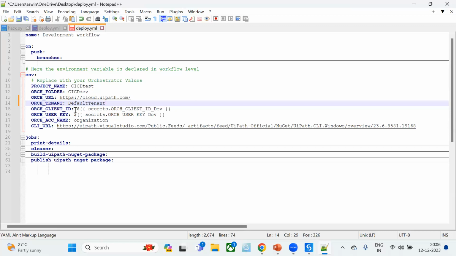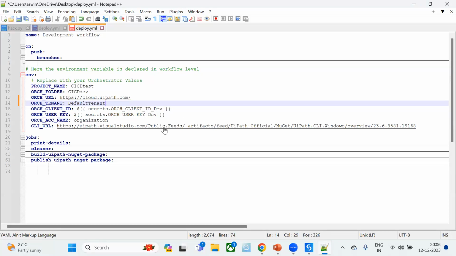Next one is the client ID and user key. You can see here we have provided secrets.orchestrator client ID dev. That means we are going to store that in the GitHub Actions secrets and call it from there. We are not going to store these credentials inside this particular YAML file. Before that, let me fill in the orchestrator account name as well.